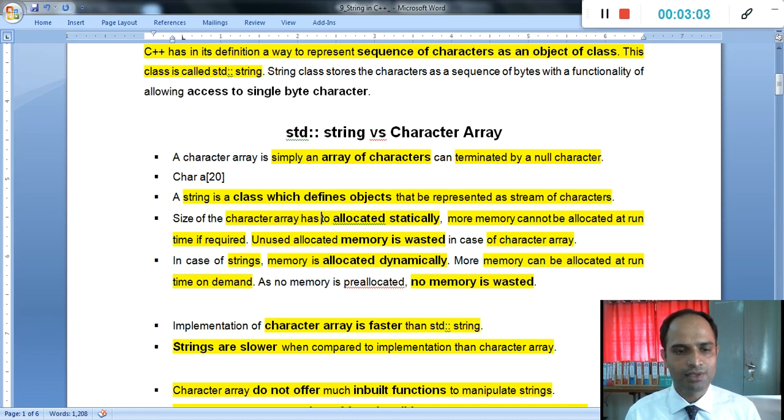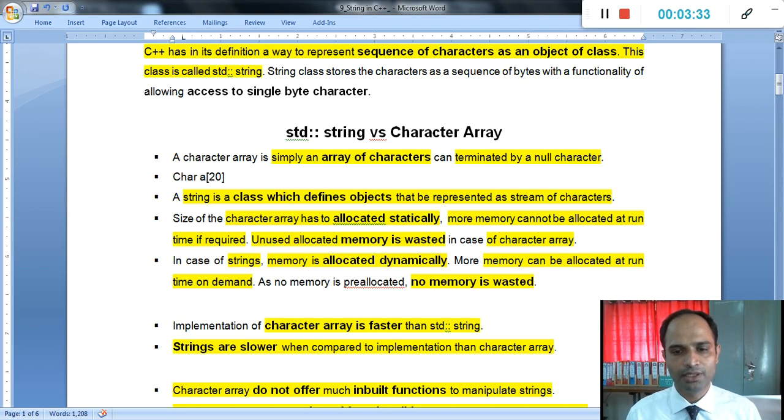Then the size of a character array has to be allocated statically. Here I mentioned that the size of the character array is 20. That is static. But under the string, it is dynamic. Under the character array, allocated memory is wasted. If we define the array size as 20 and store only 10 characters in it, then the remaining 10 characters of memory are wasted. That is simply the explanation.